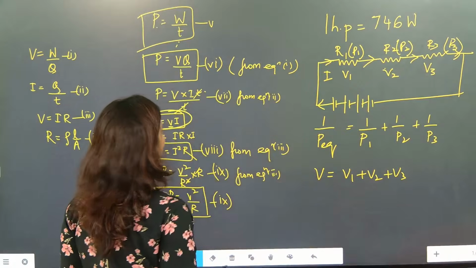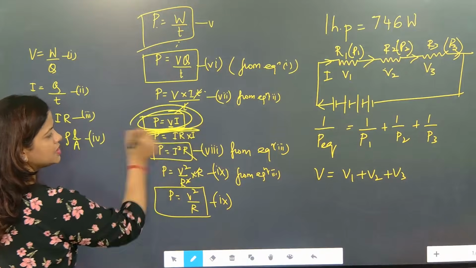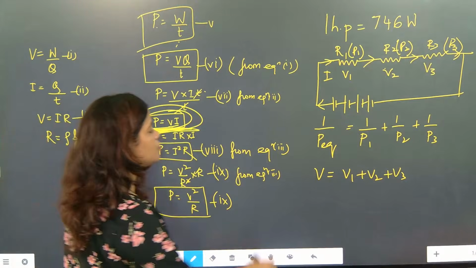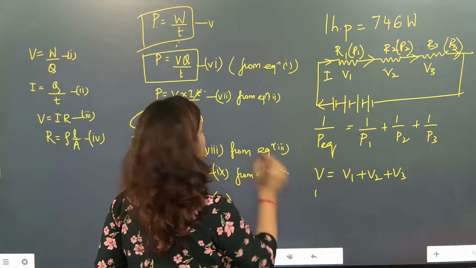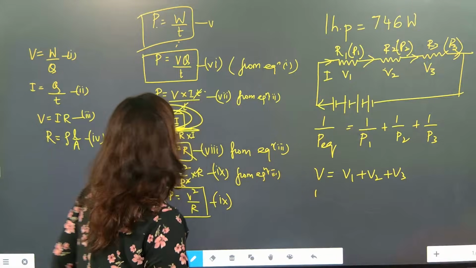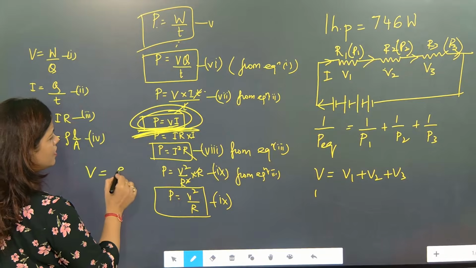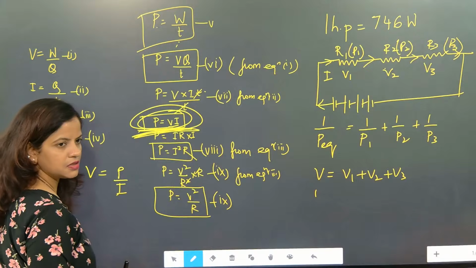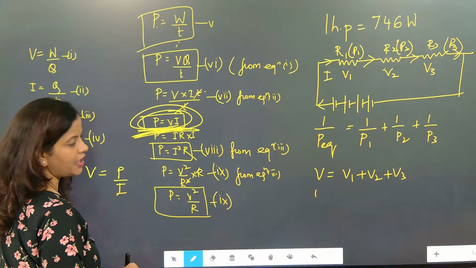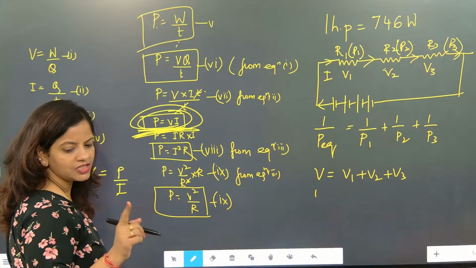So the potential difference V can be written using P is equal to VI. So can I write V is equal to P by I? I can write it like this now. Very carefully, because after that I will ask a question.